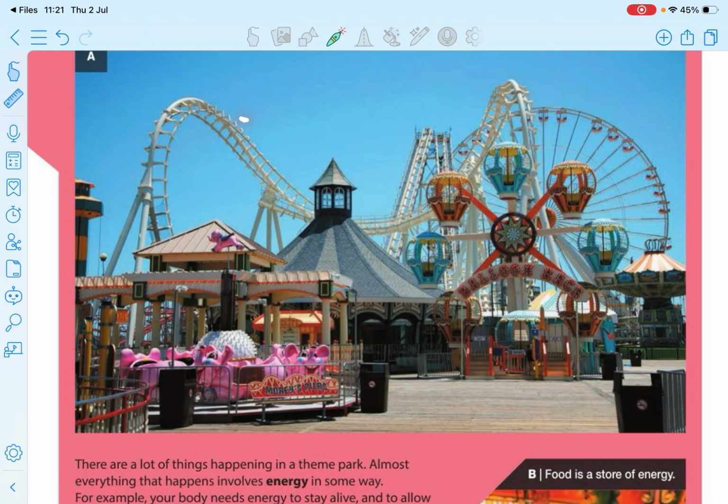If someone is moving, if someone has velocity, we can say there is kinetic energy. Also, if it is rotating, there is rotational kinetic energy. And there are some lights, so there is light energy, or there are sounds, so there is sound energy. Also all the functions are worked by electricity, so there is electrical energy.